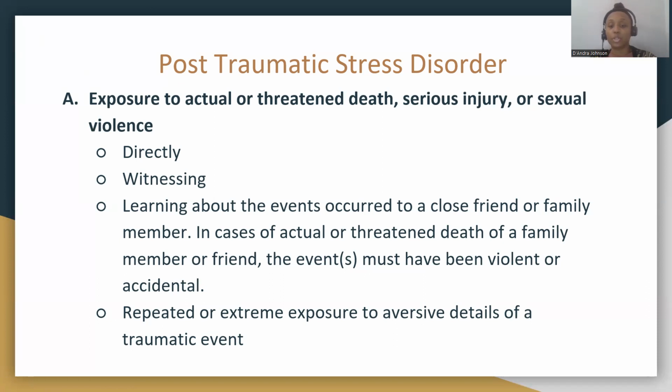So in cases of actual or threatened death of a family member or a friend, the events must have been violent or accidental. This could be repeated or extreme exposure to aversive details of an event. So, for example, a first responder who is constantly being exposed to traumatic situations out on the field, that could also be something that is considered a traumatic event.